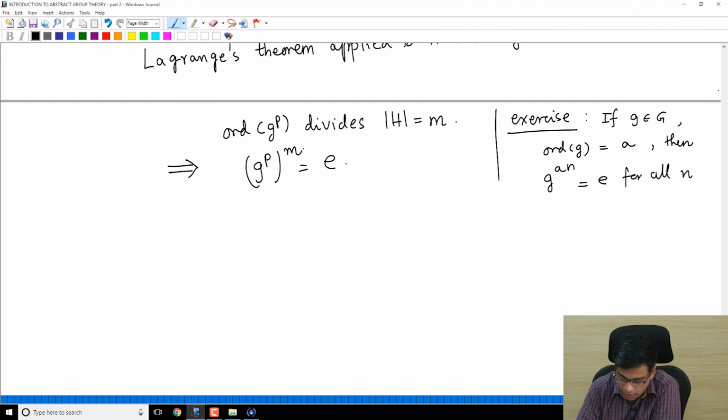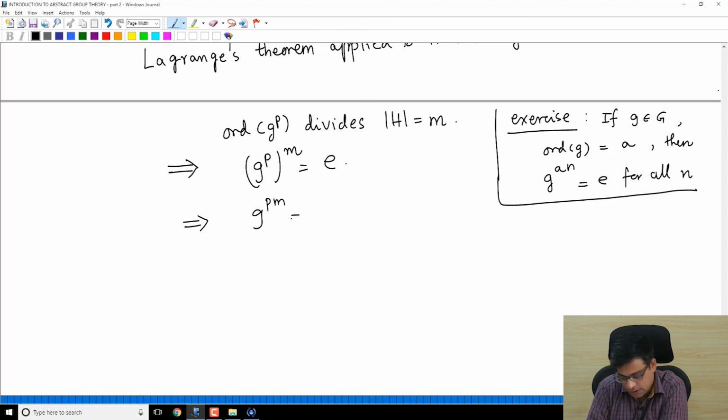So here m is divisible by the order of g to the power p, so m is the order of g to the power p times something. So g to the power p times something, power m, is identity. This means we have g to the power pm is identity.